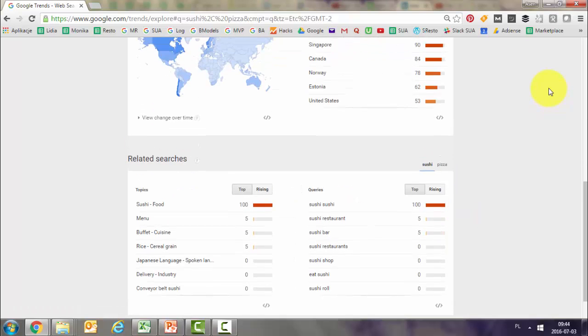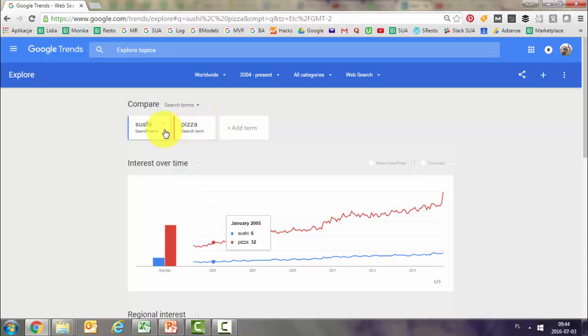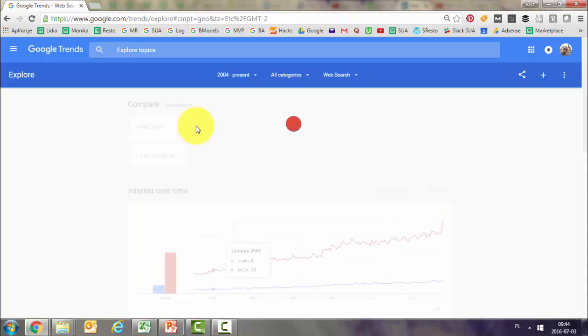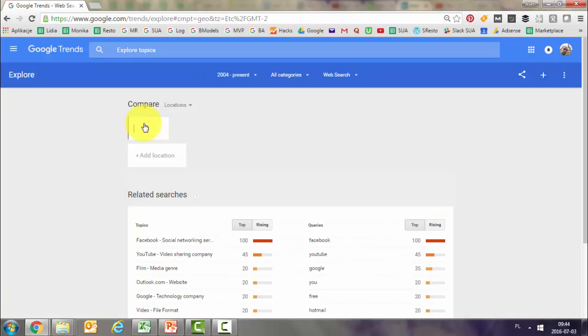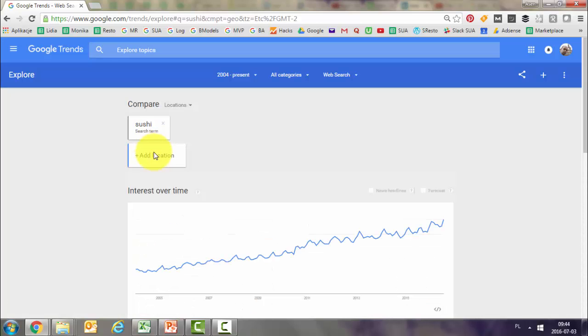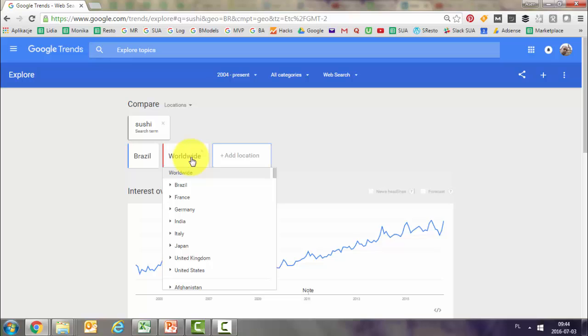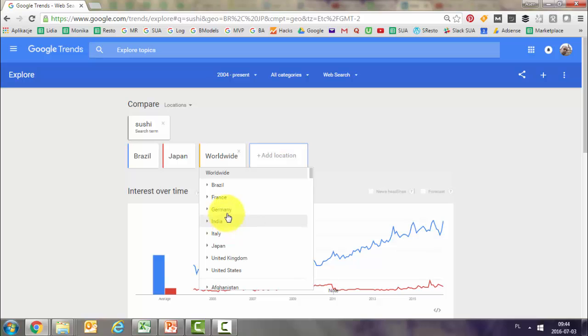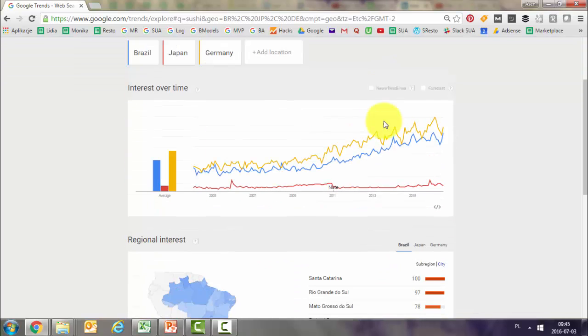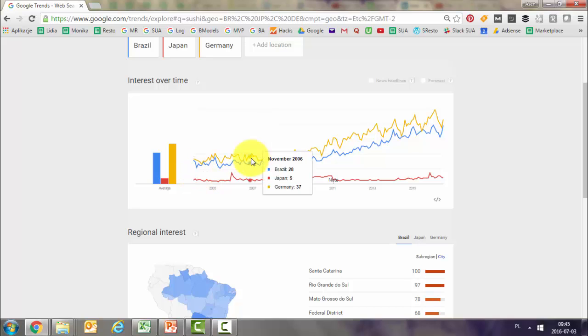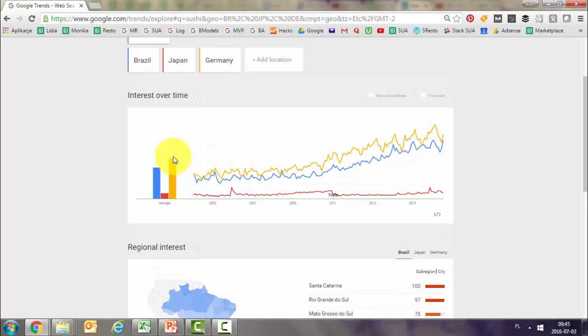Now, the other thing we can do here is, instead of comparing sushi to pizza, also add locations. So let's see. Instead of comparing sushi and pizza, we're going to compare sushi over a number of places. So let's say Brazil, Japan, and let's say Germany. Now you can see where the trend is the strongest. For Germany, it is the strongest one, surprisingly, or maybe not.